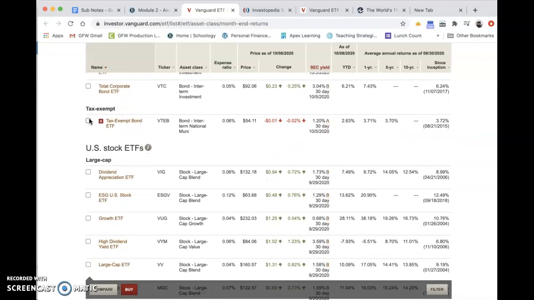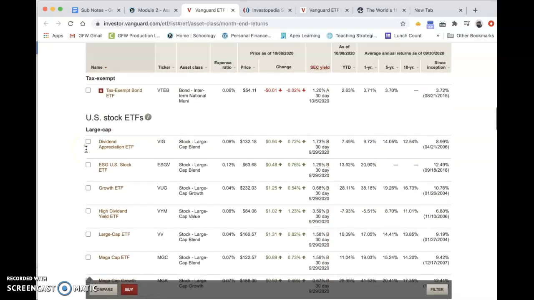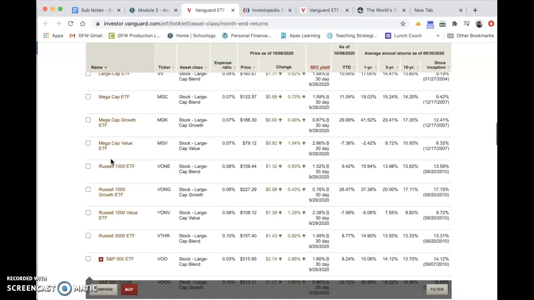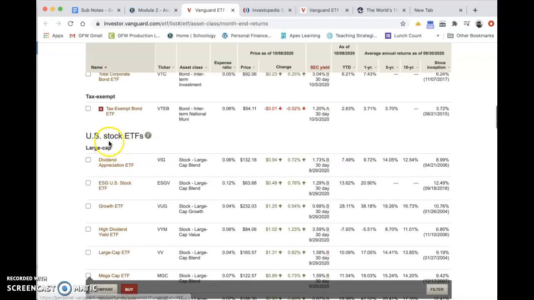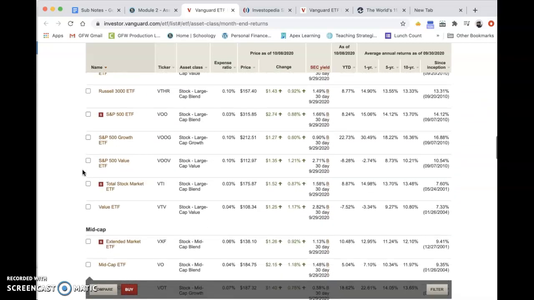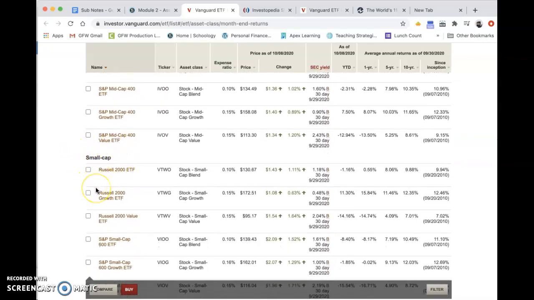But when you invest in index funds or exchange traded funds, ETFs, you've got a lot of options. You've got bonds, stocks in different sizes. So you're looking at large cap. So these are large capitalization. These are your stocks that are going to be listed on the Dow Jones and the S&P 500. These are large companies. Your mid caps and your small caps, which are going to be your smaller companies.